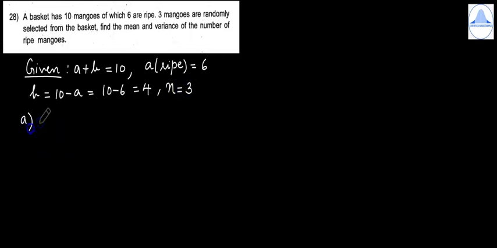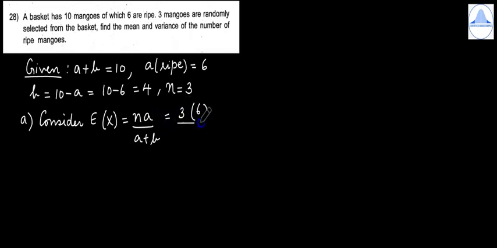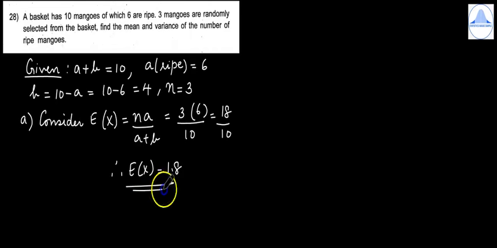So start with the first subdivision. Write the formula for the mean of the hypergeometric distribution. So consider E of X is equal to NA divided by A plus B. So this is equal to 3 into 6 divided by 10. So you will get 18 divided by 10. So expectation of X is equal to 1.8.